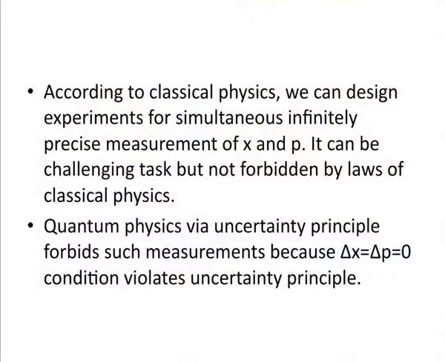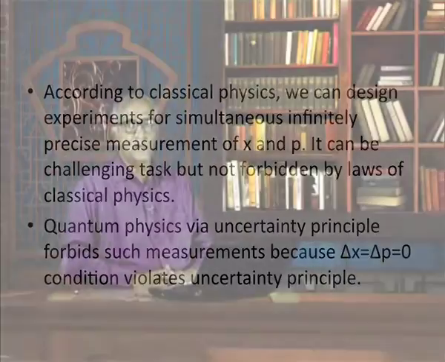In classical physics, theoretically there is no bar that delta x and delta p both can be 0 and hence their product is 0. Now, it can be difficult to measure experimentally such situations where we have both uncertainties 0, but it is not forbidden by the laws of classical physics, while it is forbidden in quantum physics via uncertainty principle. This is an important thing to remember.